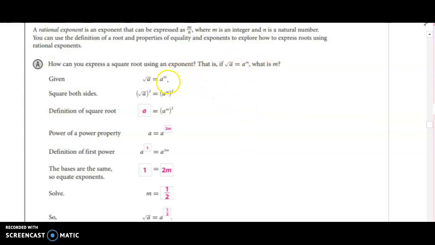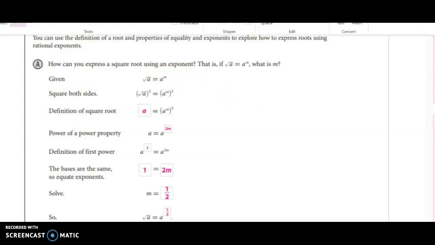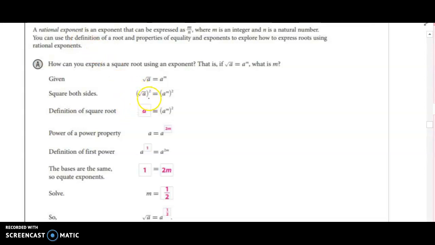So given that the square root of a equals a to the m, if we square both sides, that makes it so that the square root goes away. So we're working on trying to solve for m, or get rid of the square root. So we square both sides, and then the square root of a squared just turns into a, because square root and square cancel each other out, equals a to the m squared. So we just squared both sides. And a to the m to the 2 is a to the 2m. We just multiply the two exponents together.